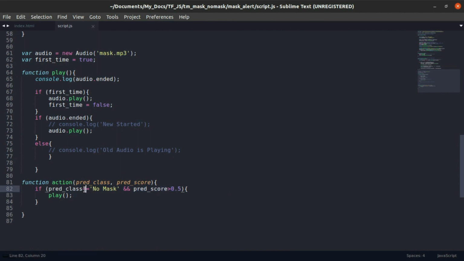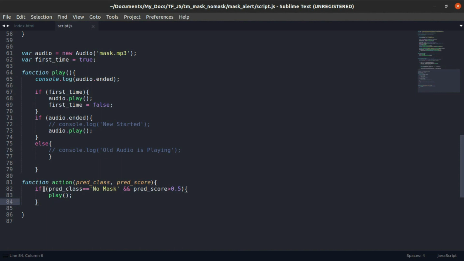So if the model is more than 50% sure that the person is having no mask, then it will do play. Now we can think of that play function is the function that provided sound to us, and here it is the same. So play function will play the music or the sound for us.